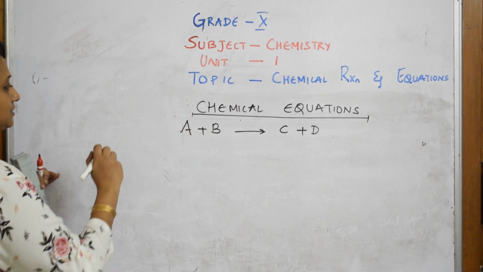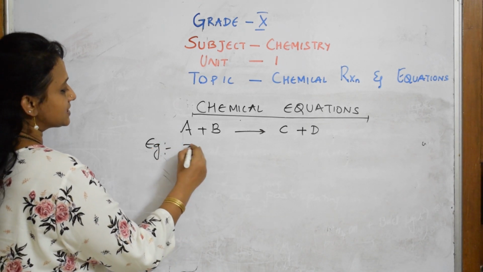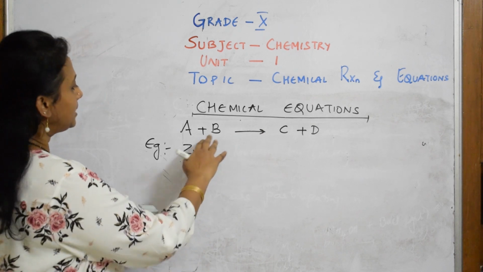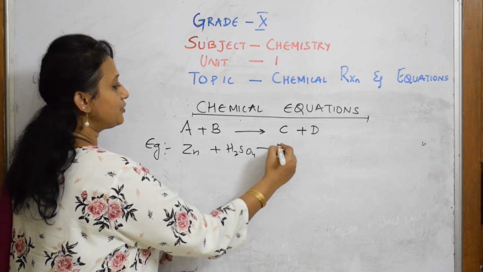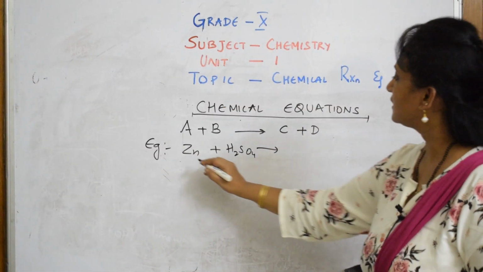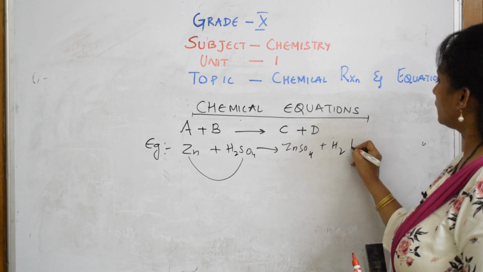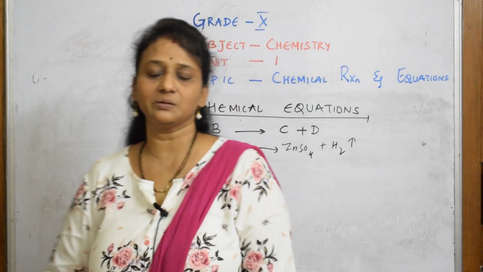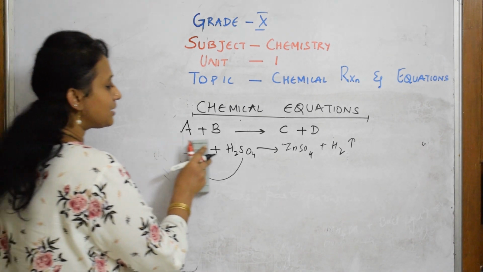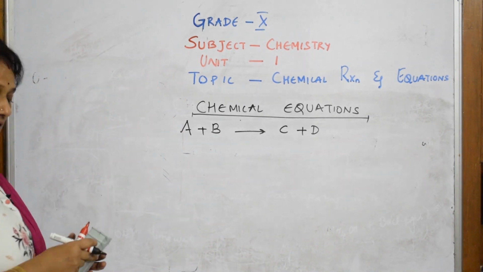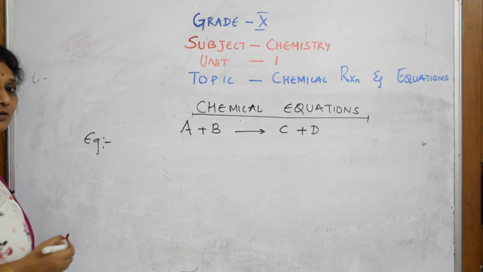Suppose I take an example for this. A, the basic example, zinc. B, sulfuric acid. It's going to form a compound C, that is zinc sulfate, and hydrogen gas. So this is how we write it when we become experts in writing chemical reactions. But initially, whenever a chemical equation is learned, we learn it in the form of a concept that is called word form.